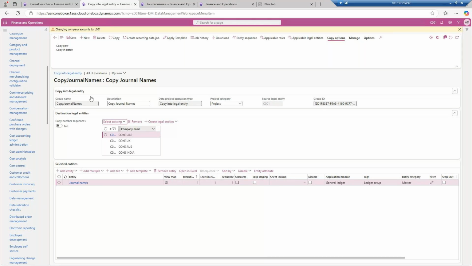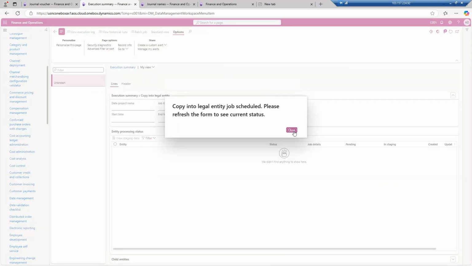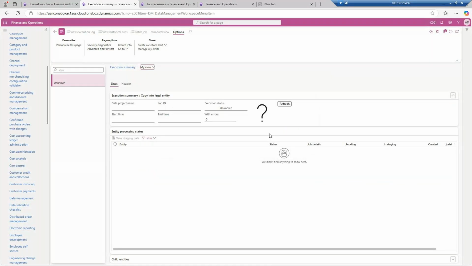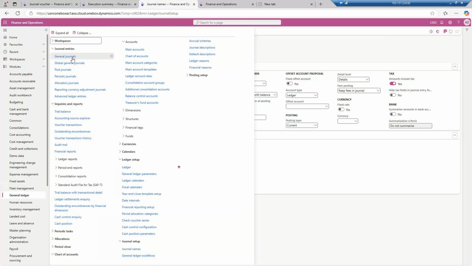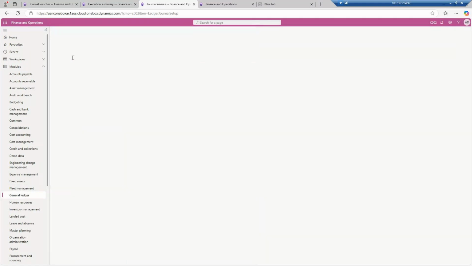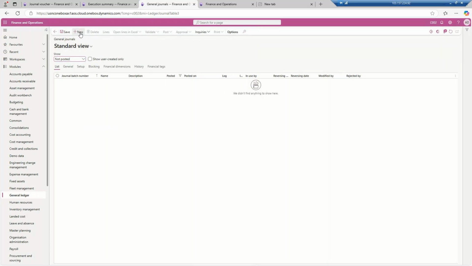Okay, so what I will do, I will click on the copy button now and close it, and system will automatically copy all my journal names to different entities. Okay, this is helpful because with one go you do the setup in one company and copy paste it in another company. Now meanwhile it is copying, I will go to the journals now over here, and on the journals I will click on the new button.